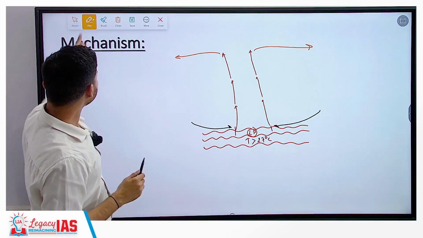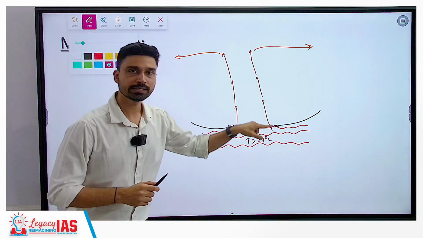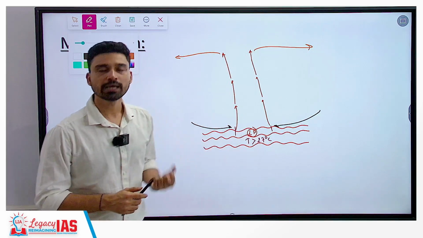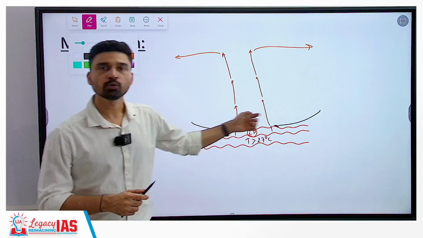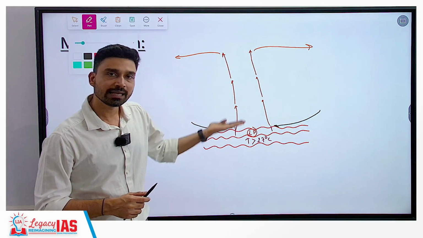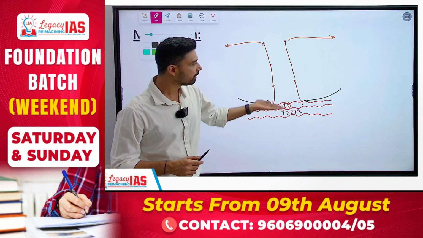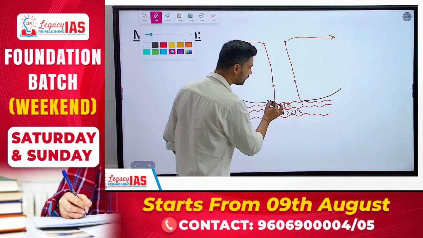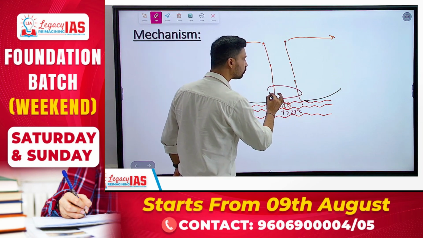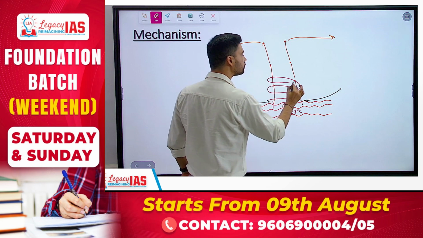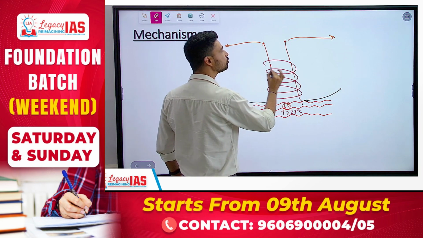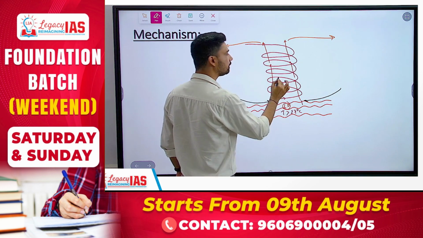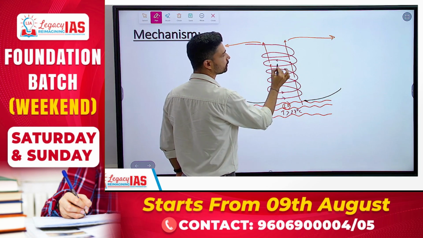Now, keep in mind that when the winds are converging toward this low pressure center, winds are also getting warmer, because as we have discussed, in this area sea surface temperature is high. So the winds not only rotate around the center because of Coriolis force, but at the same time, due to getting warmer, they start to rise up, showing a spiral kind of motion, we can say. That means the wind reaching this area starts to rise up, and at the same time because of Coriolis force, we have discussed, wind begins to rise in the upward direction, giving us a kind of cylindrical motion in a spiral fashion, which we can represent like this.